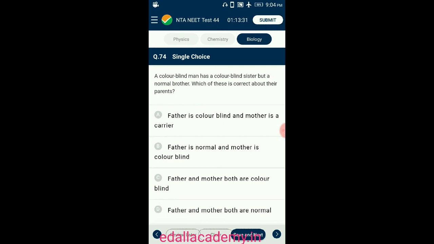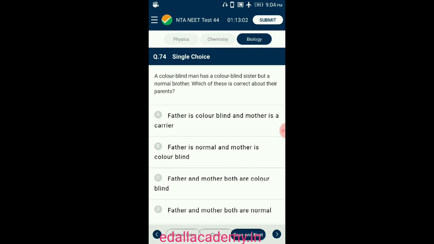Question number 74. A colorblind man has a colorblind sister but a normal brother. Which of these is correct about their parents? The colorblind man has one X chromosome with the gene for colorblindness, which he receives from his mother. His colorblind sister has two X chromosomes, each with the gene for colorblindness. She has received one of these from her father and one from her mother.